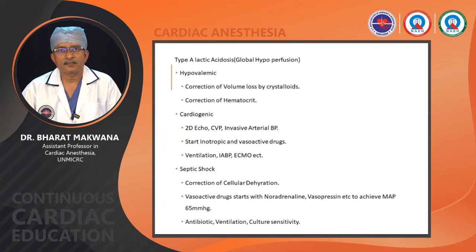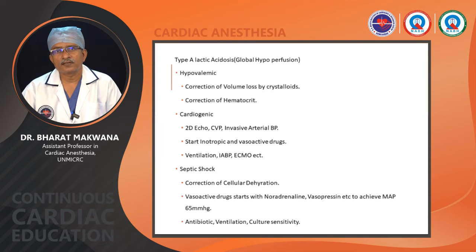It can happen in any type of status, like after cardiac surgery. First we have to rule out the function of the myocardium, how it is performing, so we will go for 2D echo. A CVP line is naturally a mandatory thing, by which we will be able to measure the volume status of the cardiovascular system. An invasive arterial blood pressure line is also required to do frequent ABG and to see the FiO2 to PO2 ratio. That has a very important role in cardiac patient management.